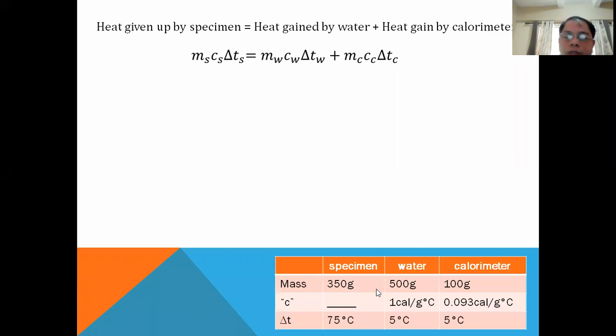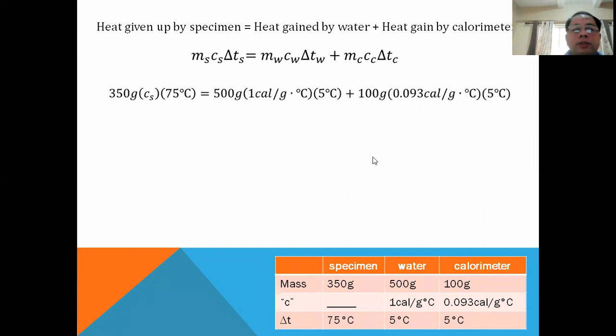So we have a 350 gram specimen. This is the hot metal. The change in temperature again is 75, while for the other two it is only 5 degrees Celsius for their change. So this is the mass and the specific heat of each substance. Now, if we replace these values, we will substitute the values there. For the mass of the specimen, 350 grams. We want to know its specific heat, so C sub S only. That is what we will calculate. And the change in its temperature is 75.